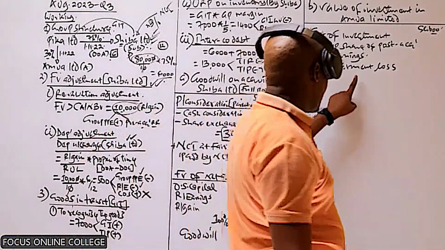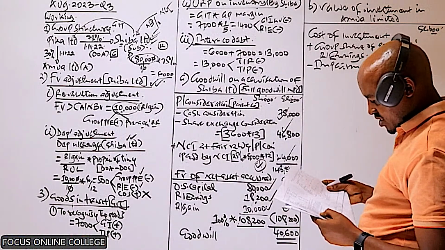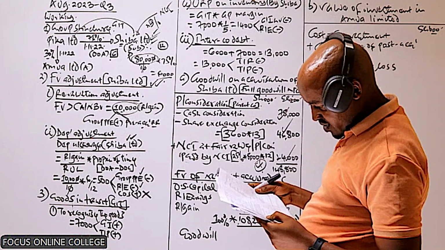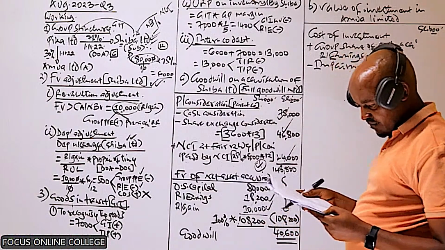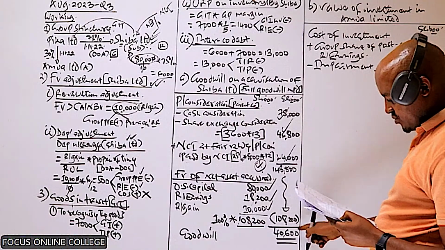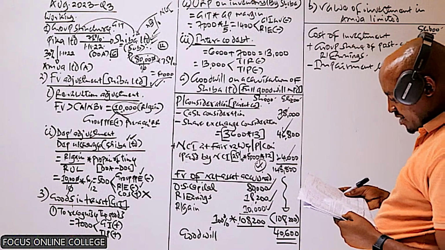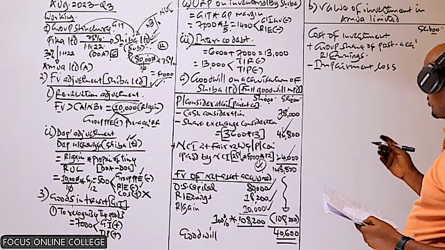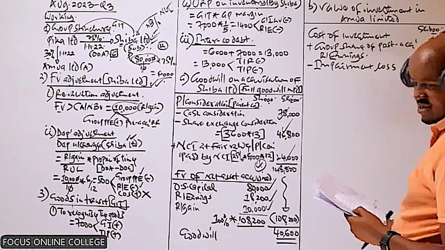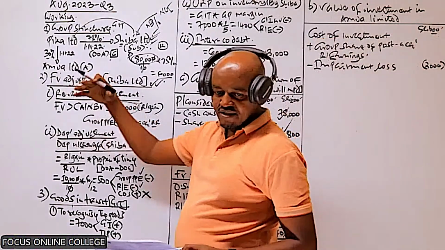I think we can start with the impairment loss, which is given in note number 4. In note number 4, we are told that impairment test performed at the end of the year revealed that the goodwill on acquisition of Sheba was not impaired. This one had not impaired, but due to declining sales of Amua, the value of investment in Amua was impaired by 2 million. So we have an impairment loss here of 2 million, which basically we less here. So what about this one? So we know that this associate was acquired 6 months to the end of the year.